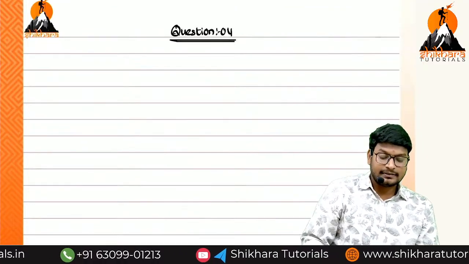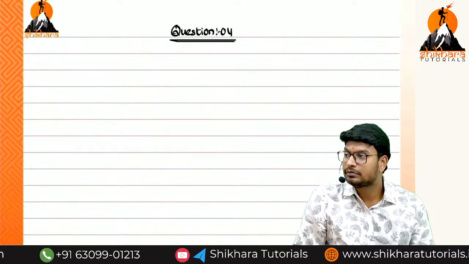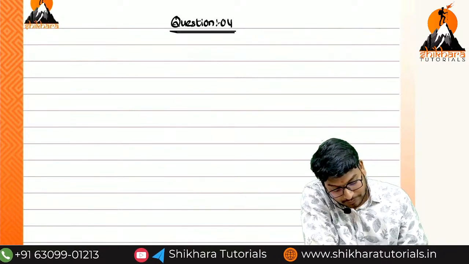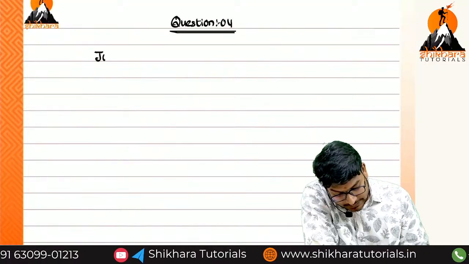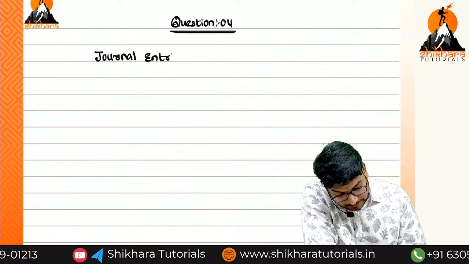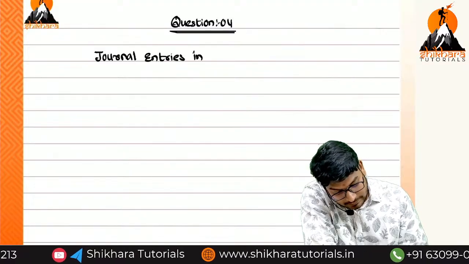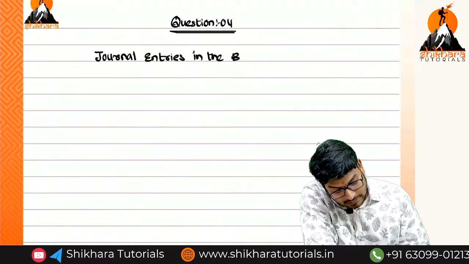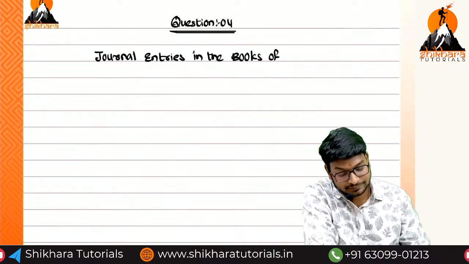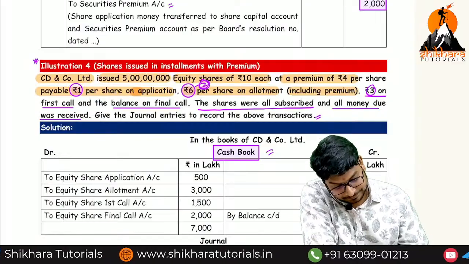While writing the journal entries in the examination, you have to prepare the format. Before that we have to put the heading called journal entries in the books of, which company?